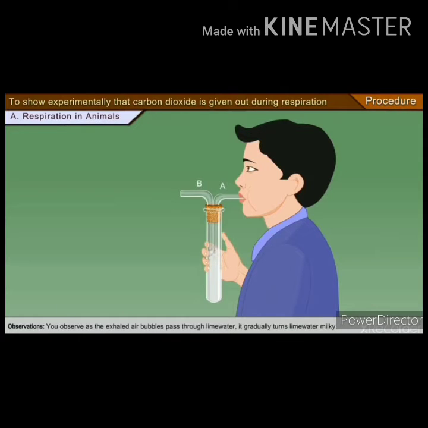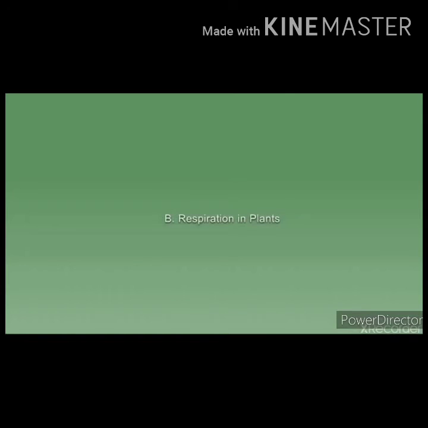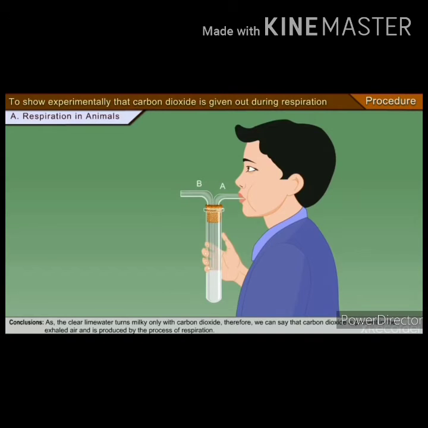So when you exhale the air, see that pipe A is inserted inside the lime water and pipe B is not touching the lime water solution. What happens after a few seconds? The lime water turns milky. That shows that carbon dioxide is present in the exhaled air. So from this activity we can conclude that whenever we breathe out, carbon dioxide is released, and that turns the lime water milky.